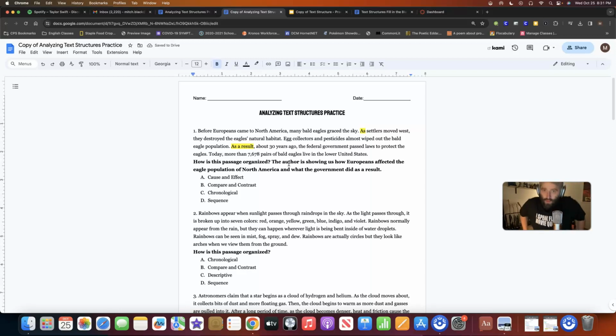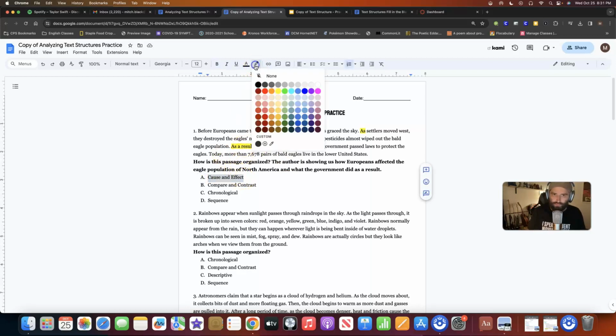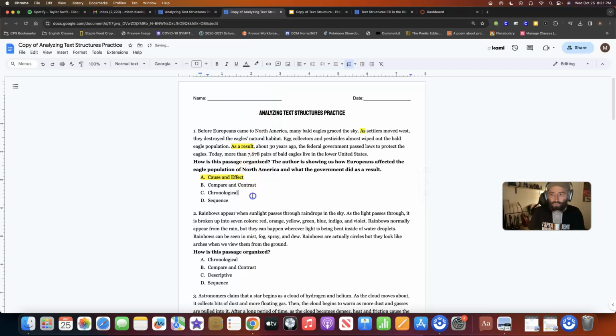Okay. That's it. There's no solution here. It's just that cause and effect relationship between those 2 things. And there you go. Okay.